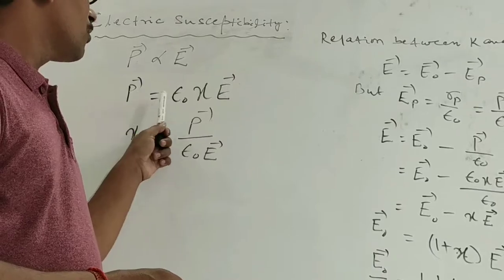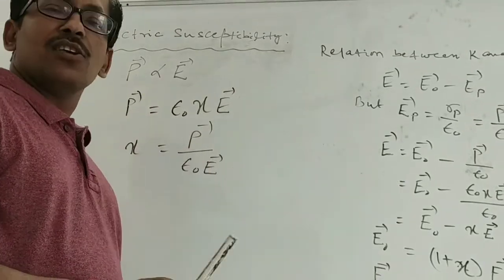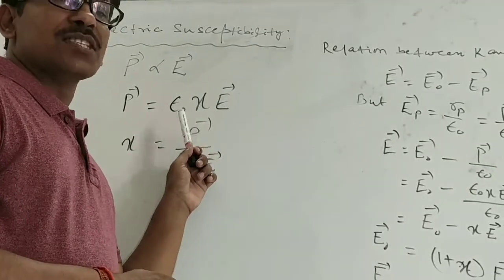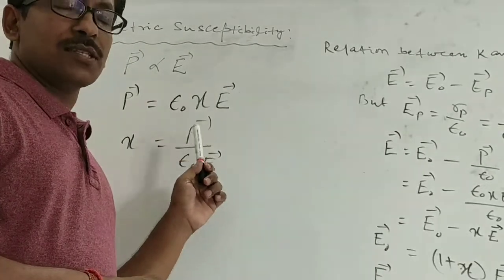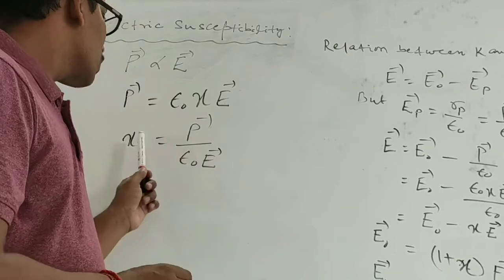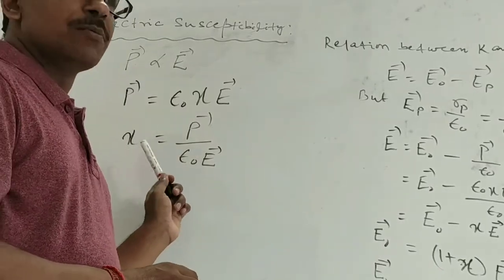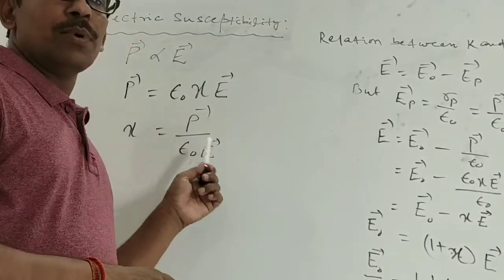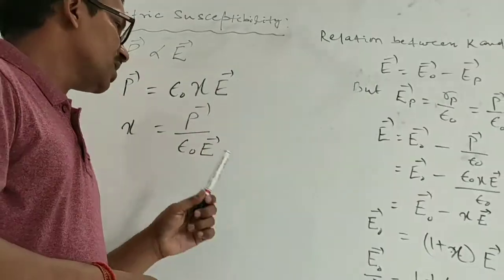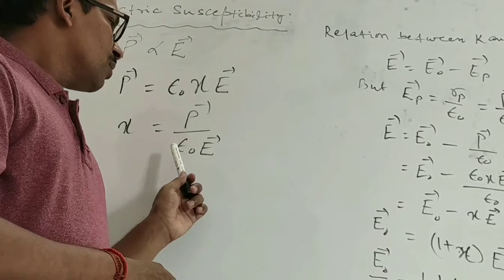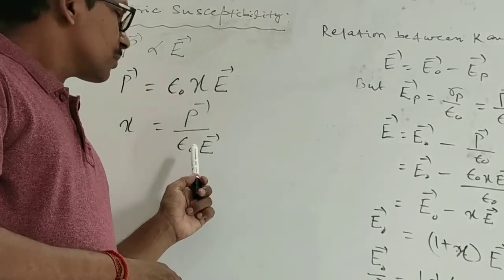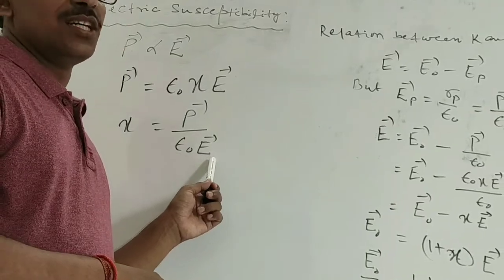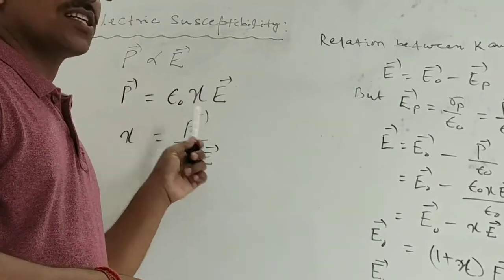So P is equal to epsilon naught chi E. Here epsilon naught is multiplied to make the susceptibility dimensionless. So chi, the electric susceptibility, is equal to P divided by epsilon naught E. That is the ratio of polarization density to the product of the permittivity of free space and the electric field. This is called electric susceptibility.